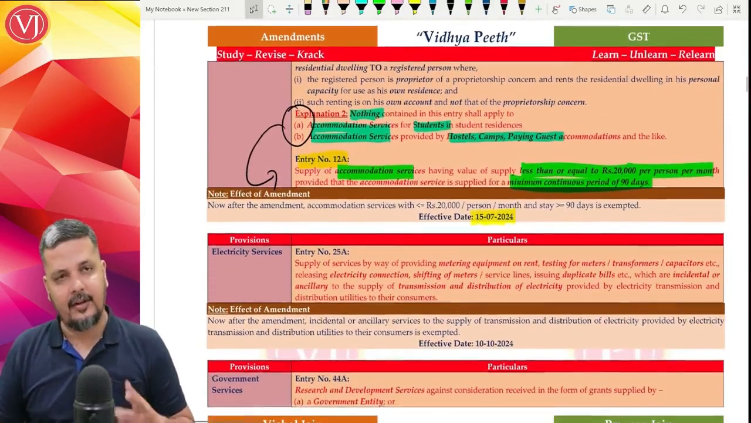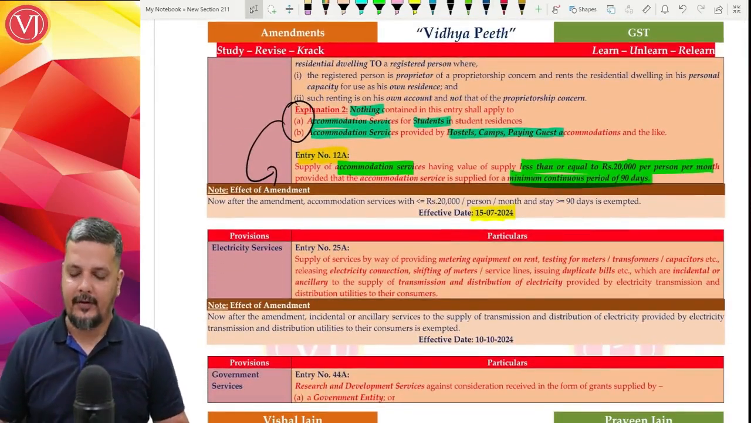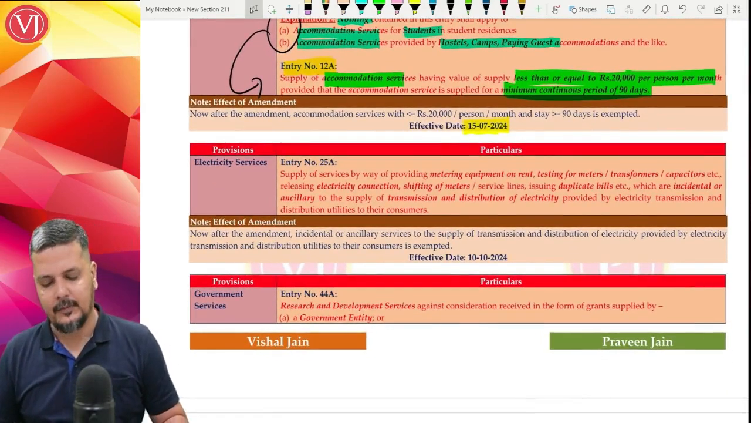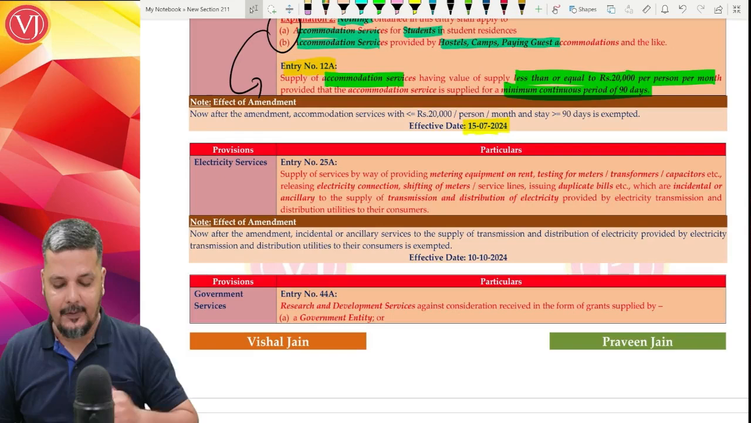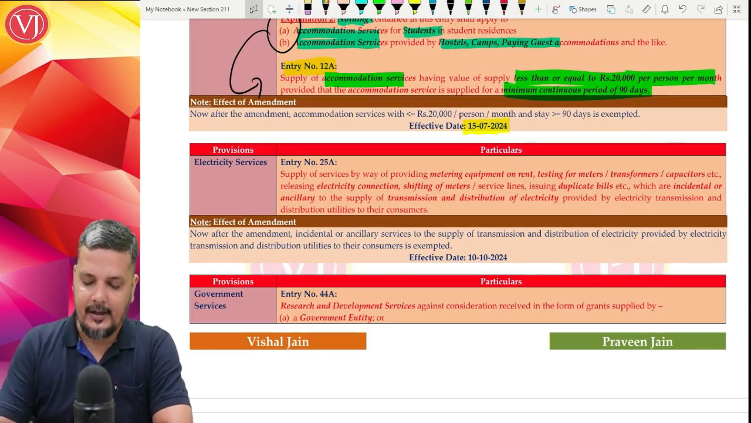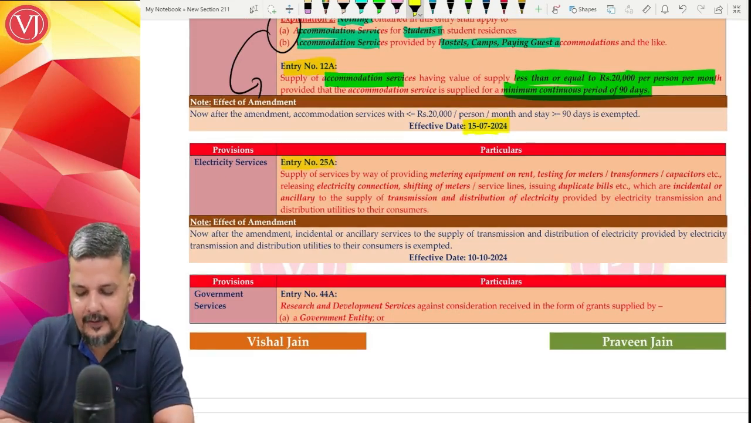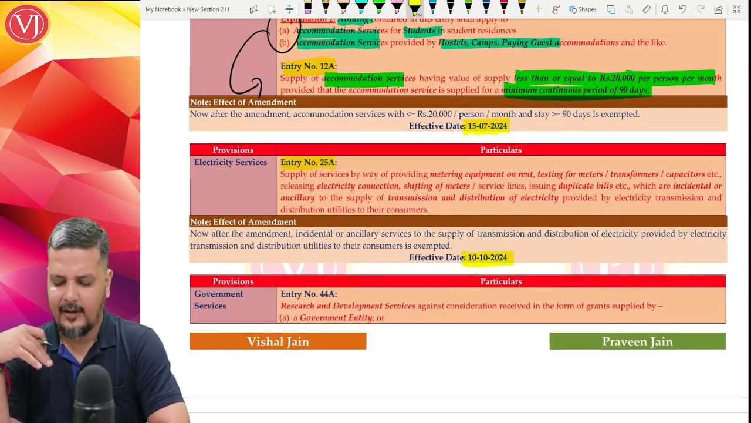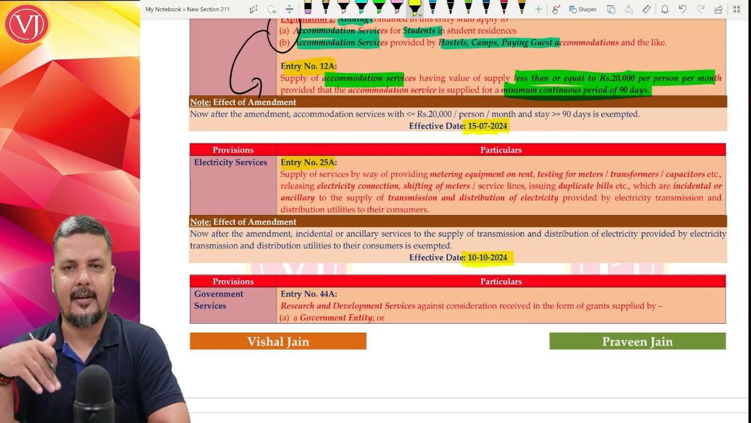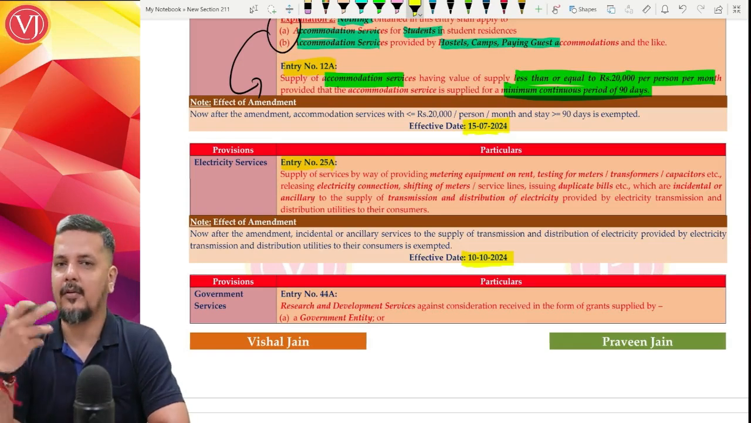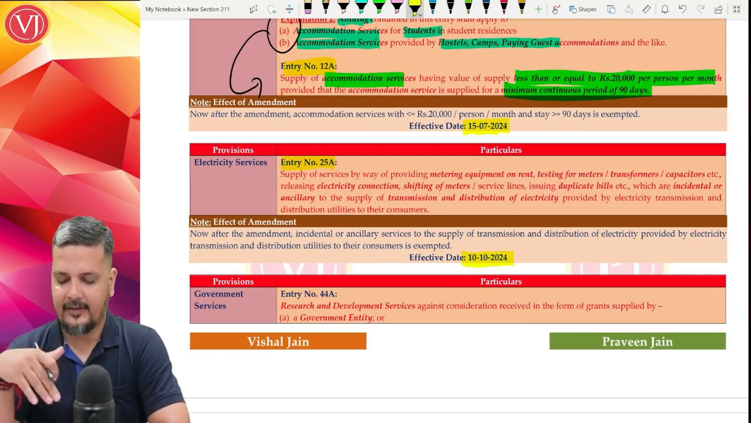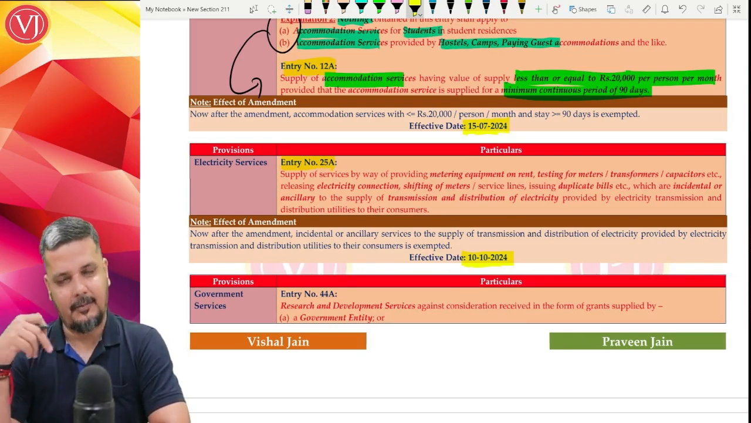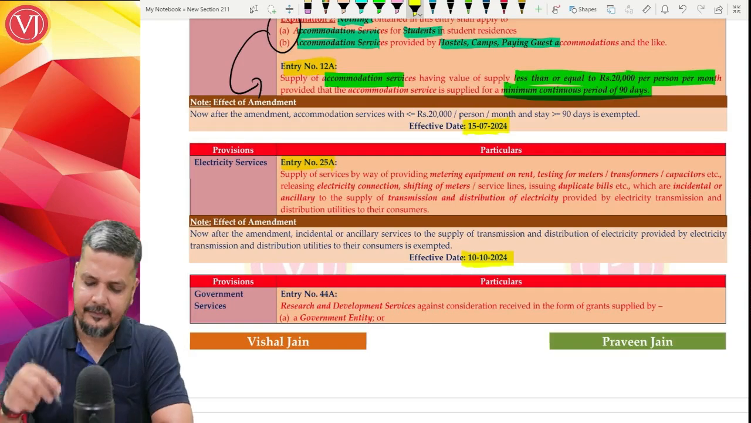So this notification 12 and 12A is effective from 15th of July 2024. Now, there's a new entry which has been introduced in entry 25A, which is effective from 10th of October 2024. A very simple entry. Earlier there was a circular telling that it is taxable. Now that circular is no more of any use because it has said that any other incidental services given by your electricity department is exempted.